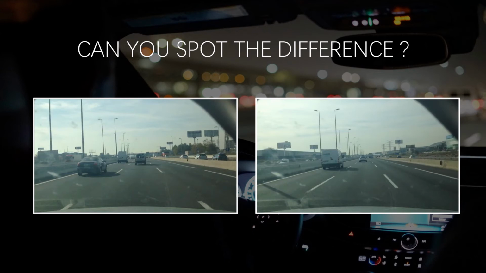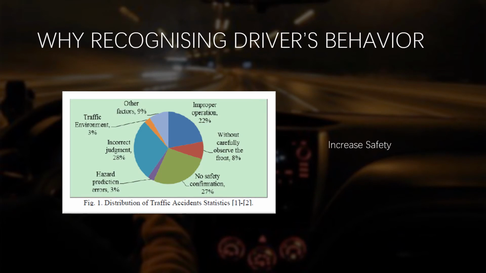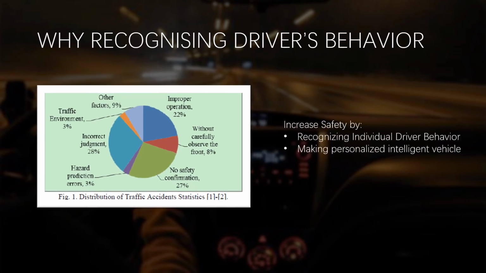Why do we have to recognize drivers' behavior? The answer is simple. Based on distributions of traffic accident statistics, most accidents happen due to personal factors, and it is very crucial that we implement a system or driving auxiliaries to help the driver in order to increase safety. If we can recognize individual driver behavior, we can make the vehicle more personalized or more intelligent.